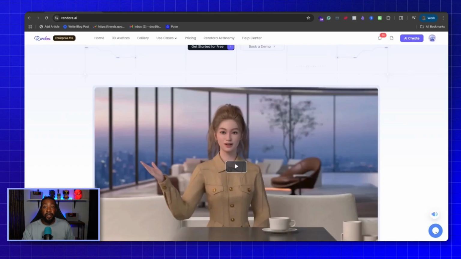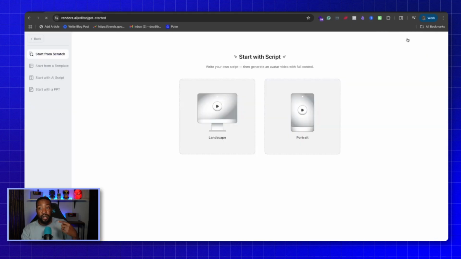So let's dive into Rendora first and take a look at the process of creating and everything like that. When you're first getting started, you can either start from scratch or you can use a template. Once you decide on what you want to do, you can go through the process, and there's a whole video step by step that we've created about using Rendora. There's going to be a link down below or an image, and you're going to go from there.